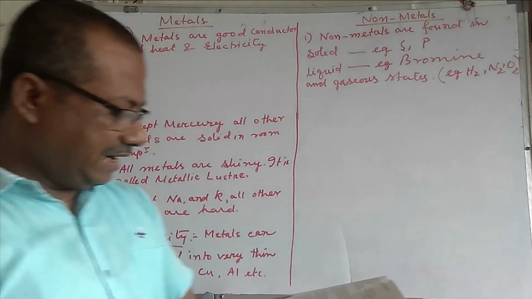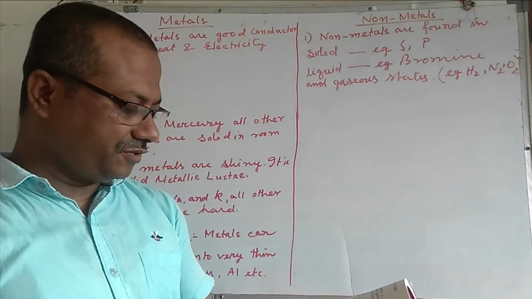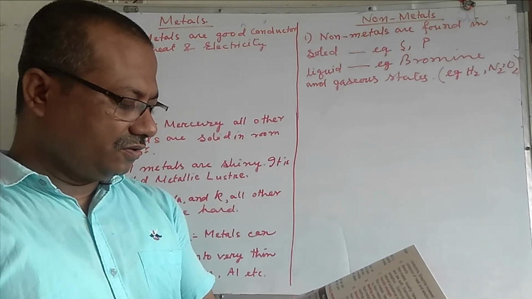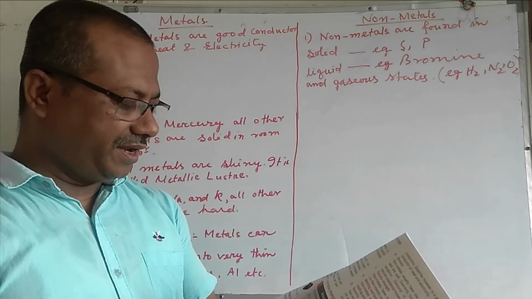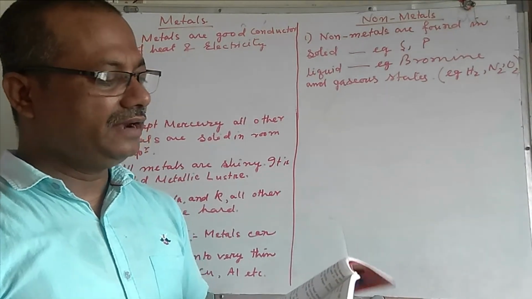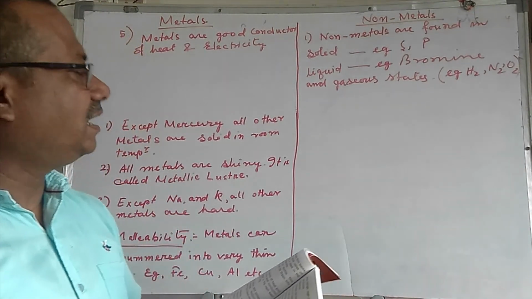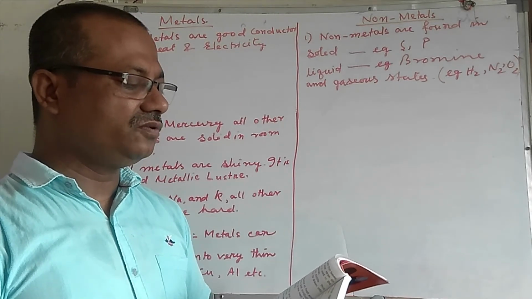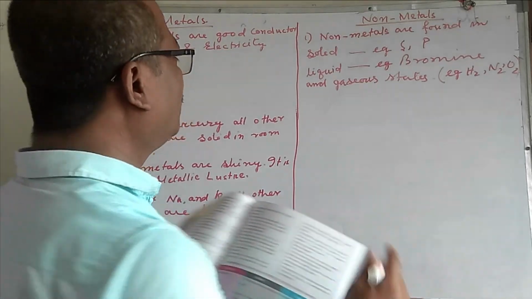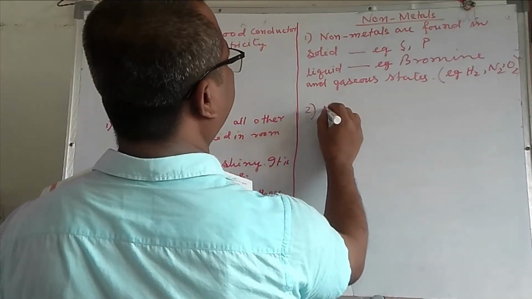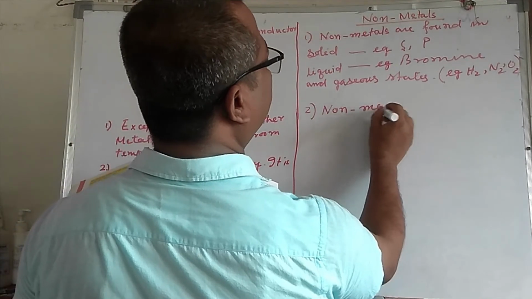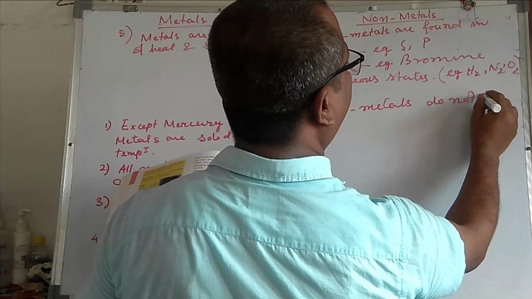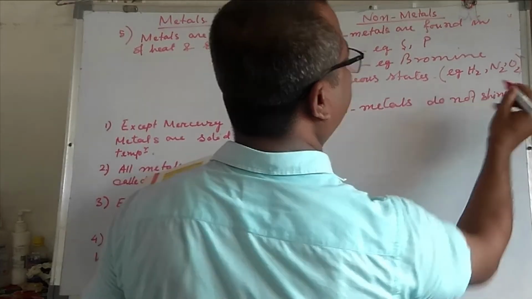Color. Non-metals have different colors. For example, sulfur is yellow, phosphorus is white or red, chlorine is greenish yellow, bromine is reddish brown, and hydrogen, oxygen, and nitrogen are colorless. Appearance. Non-metals have a dull appearance. That is, they do not shine.